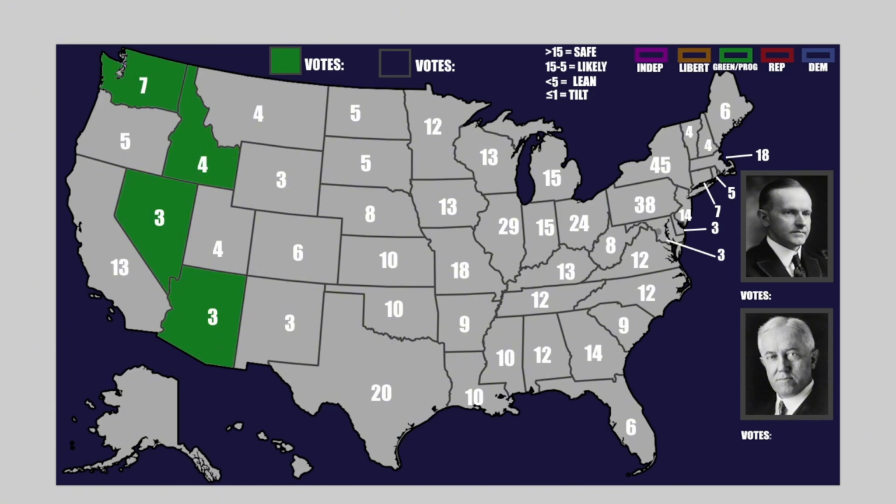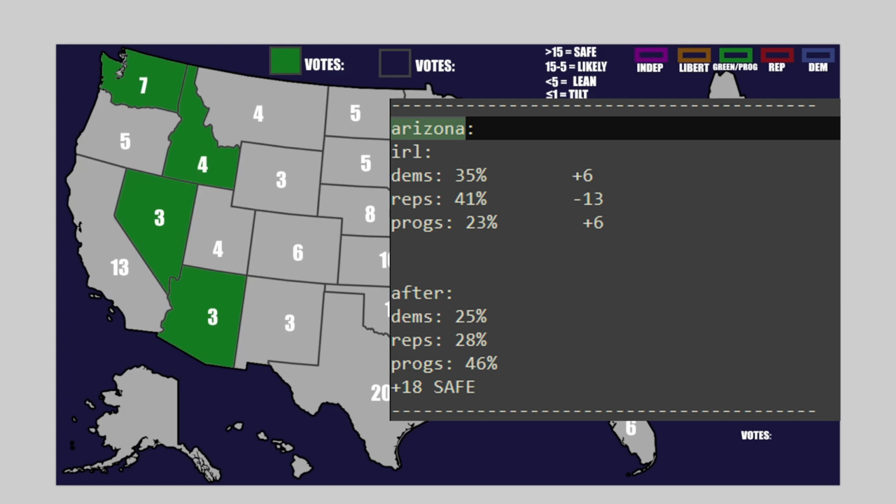So you're seeing a boost in progressive support compared to the nation, a plus 6 boost, and a very, very harsh decline for the Republicans in the state. They lost 13% compared to the national average. They only got 41% of the vote. And you're also seeing a strengthening of the Democrats. That's what makes this state safe at the end of the day.